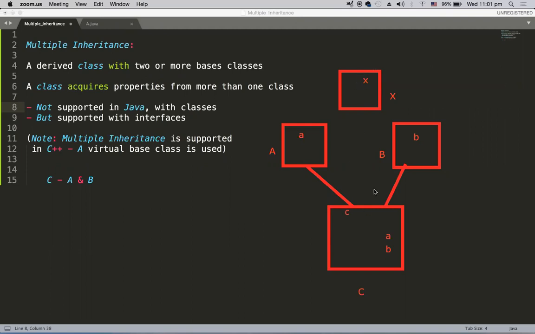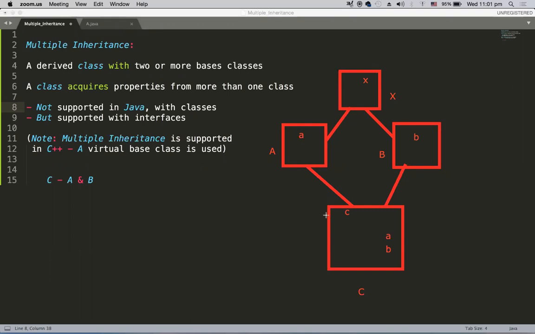Assume A is acquiring from X and B is also acquiring from X. So the top-level tree diagram is X, A, B. This is hierarchical inheritance. There is a base class X, and from that different classes are derived, so A is derived and B is derived. As long as I have A, B, C, there is no problem at all. This is actually called multiple inheritance.